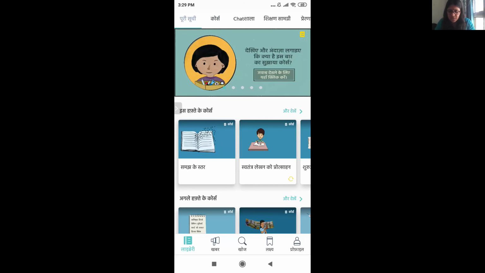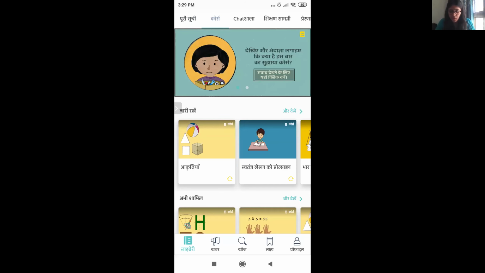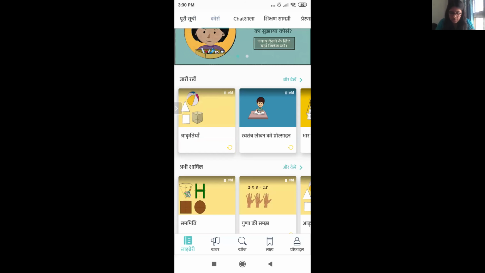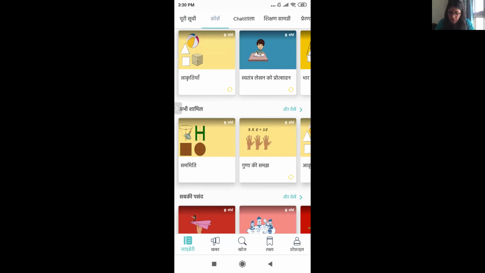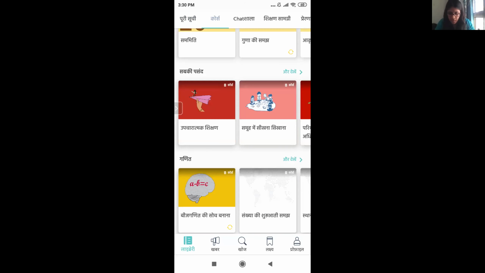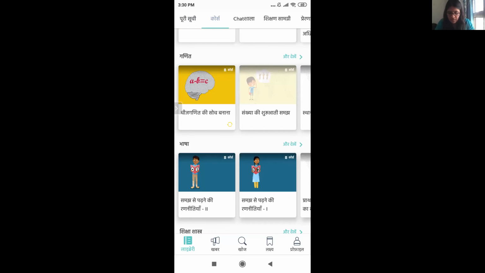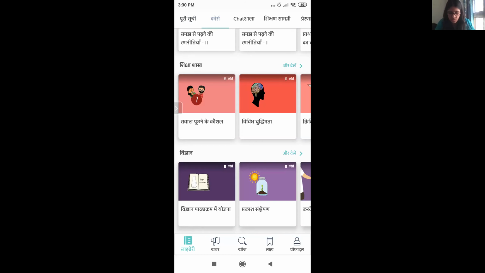Now let's go to course. Now these are all the online courses. For all of the online courses, you need to go into this category. Let me just show you what are the different categories in it. One is the Jari Rakhe, as I told you, the courses that I have already started. Then Abhi Shamil, Sabki Pasand, and then there are subject-based courses, right?